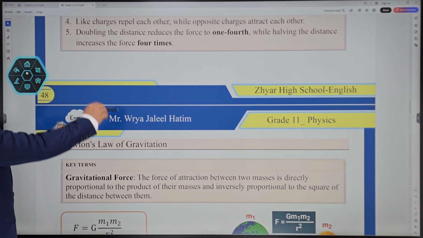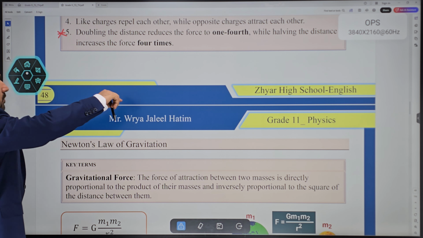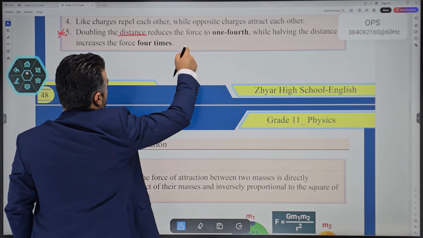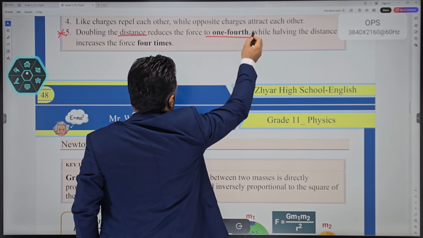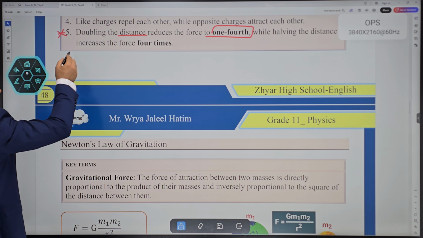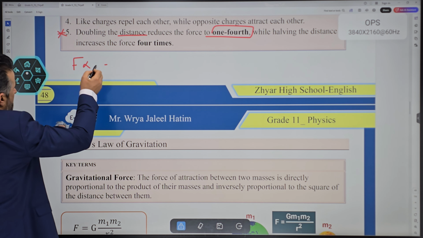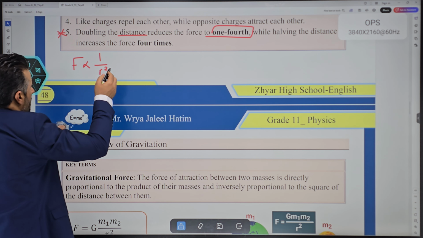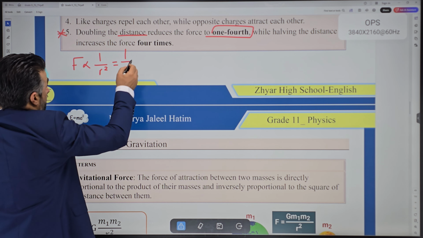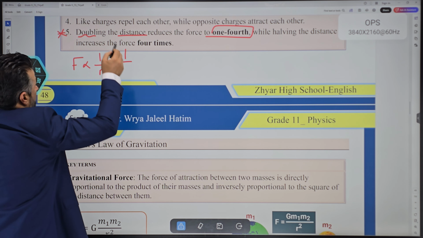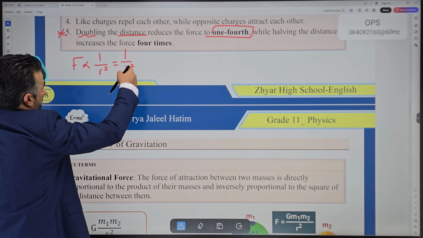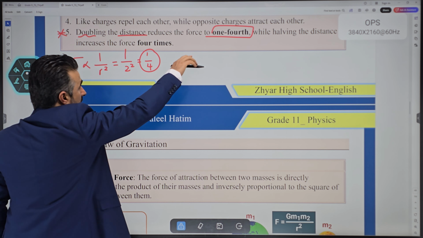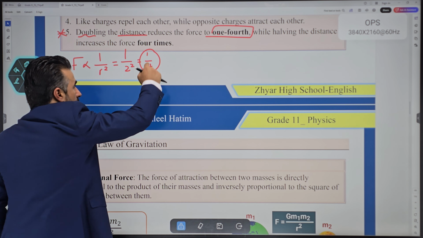Later, let's make that an equation again. You can write it down. Doubling the distance: if we double the distance, what happens to the force? The force becomes 1/4. This is the first part, because the force is inversely proportional to the square of the distance. When you double the distance, making it 2, the force goes as 1/2 squared, and that'll be 1/4.